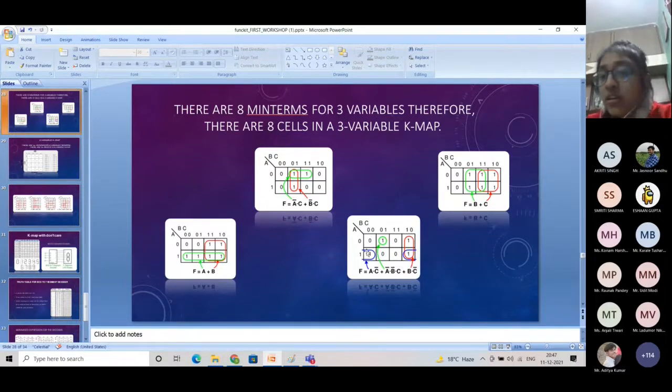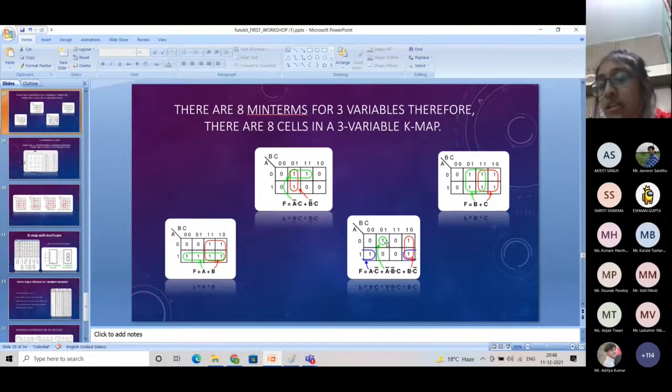See this case. Now see this corner group, which is made by blue lines. In this case, you will see that our B is changing its value from 0 to 1. C is constant in this case. C is 0 here and C is 0 here also. And A is constant in this case and the value of A is 1. That's why our representation will be A, because the value of A is 1, dot C bar, which is the min term of this block.